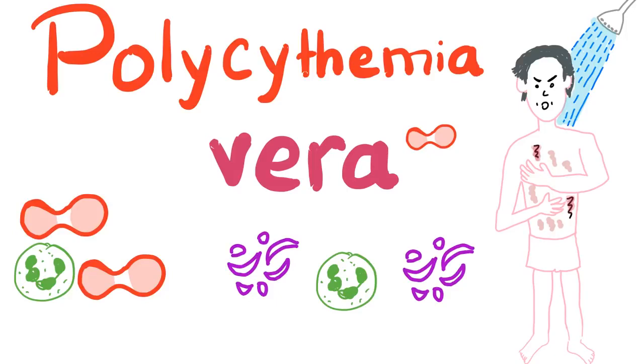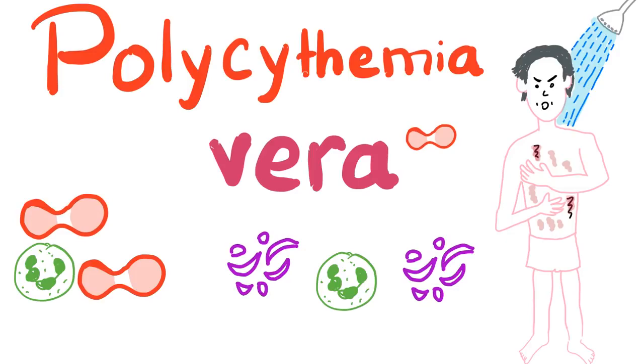So in the previous video we talked about an introduction to the myeloproliferative disorders, and today let's start with polycythemia vera. Let's break this down. What does poly mean? Poly means numerous, lots of. Cythemia: emia means blood and cyte is the cell, so many cells in the blood. And vera means true, it's a Latin word. So true increase in blood cells. If you say true, is there such a thing as false? Yep, we will discover this.